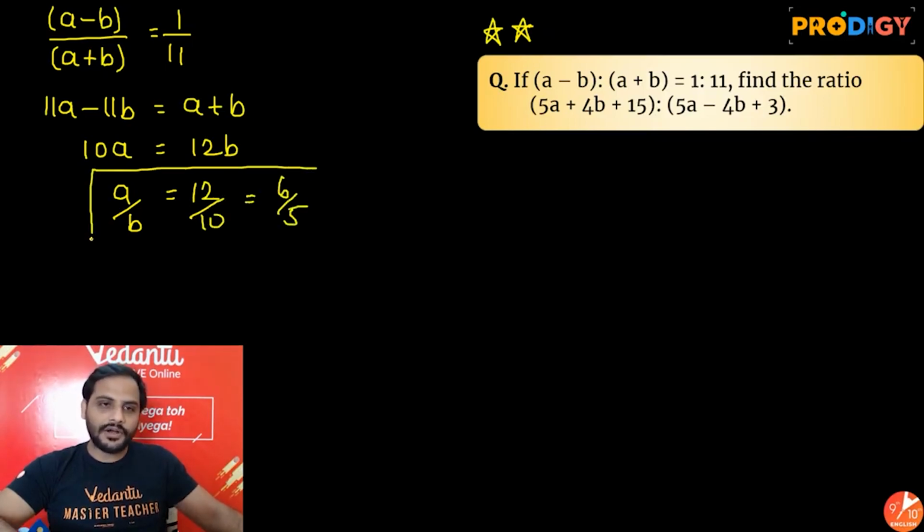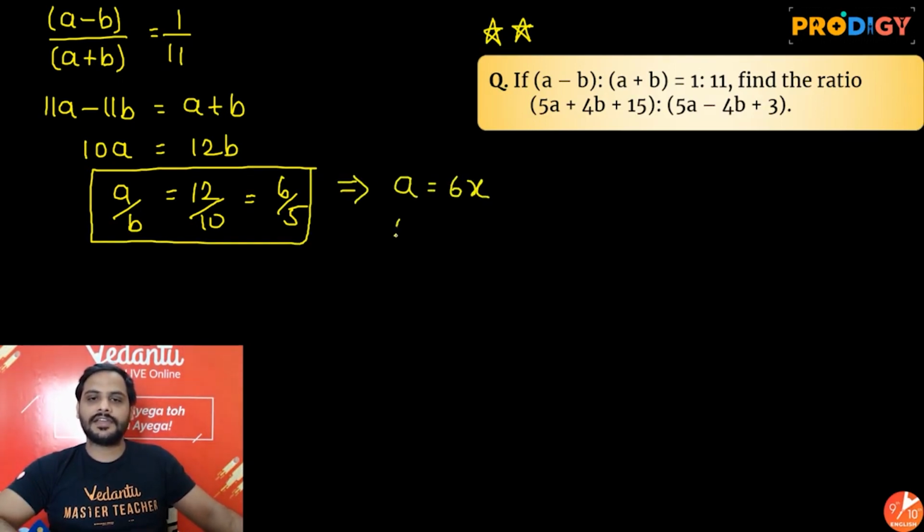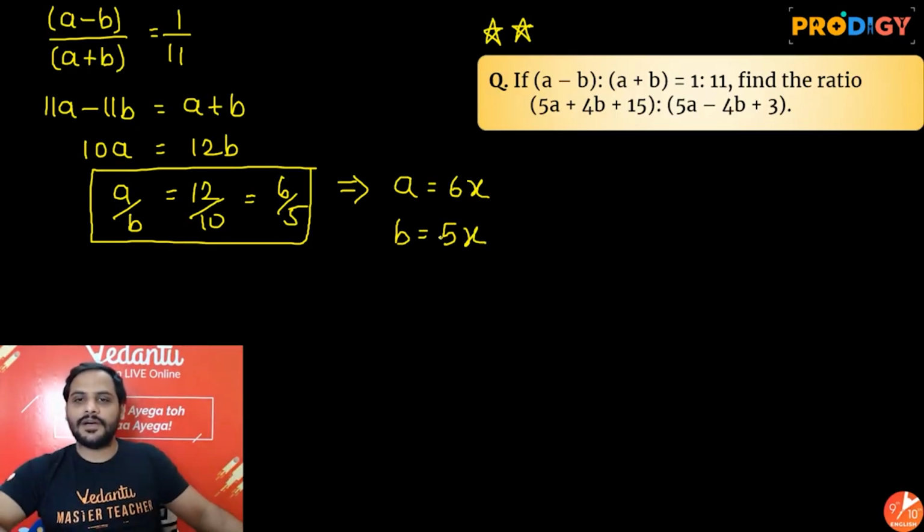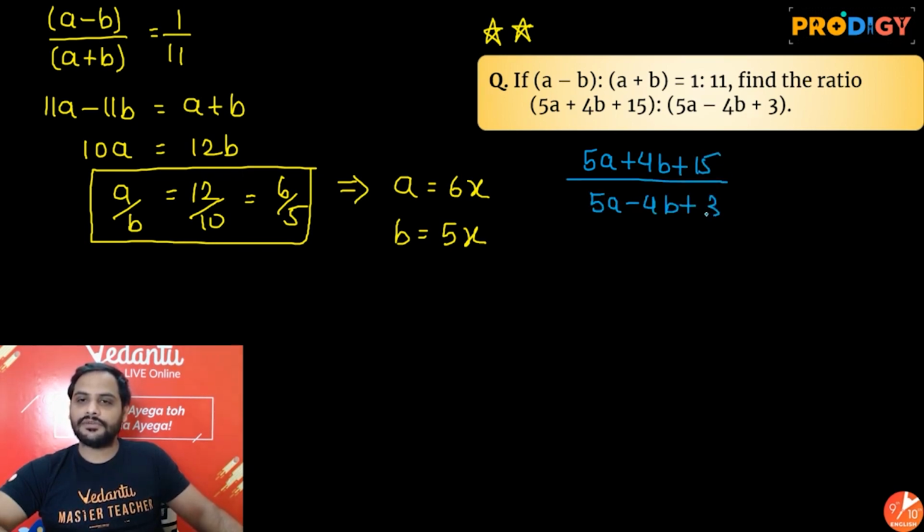So the value of a by b is 6 by 5, and from that I can say let's take a as 6x and b as 5x. Now let's find out this value which we need to find out, that is (5a + 4b + 15) divided by (5a - 4b + 3). This value we need to find out.